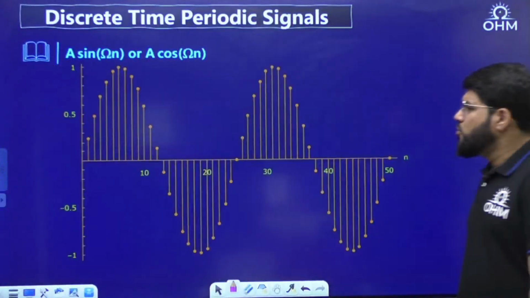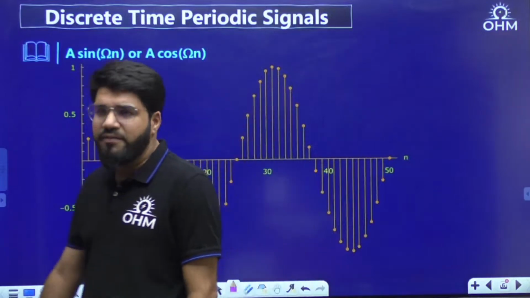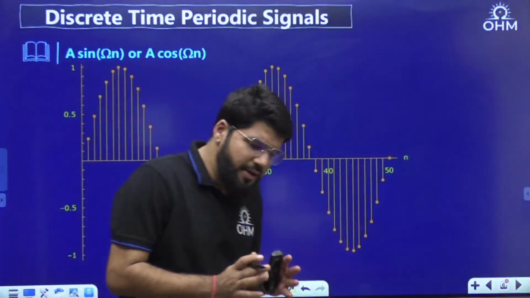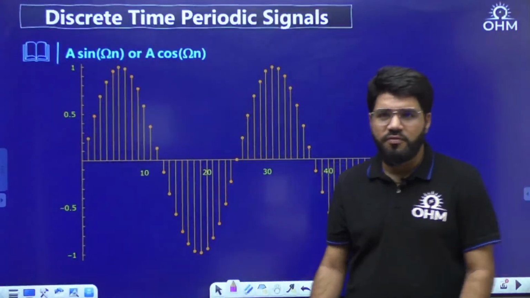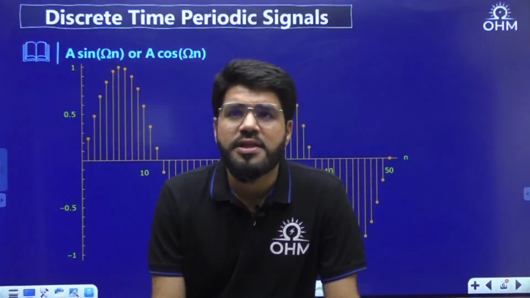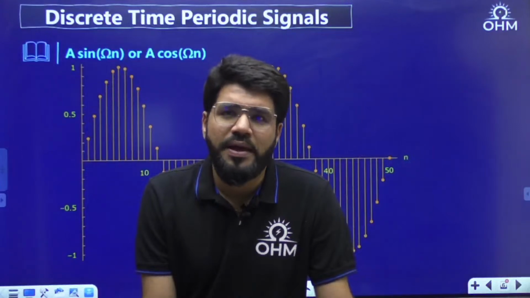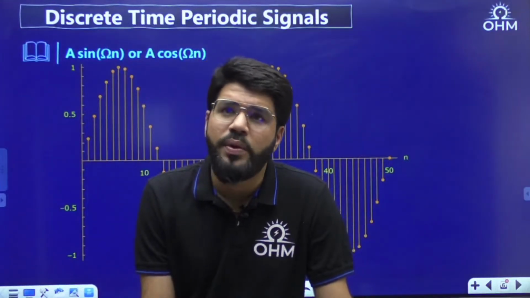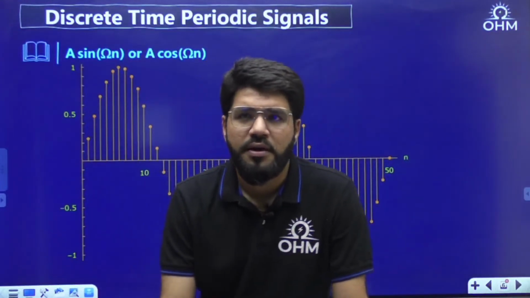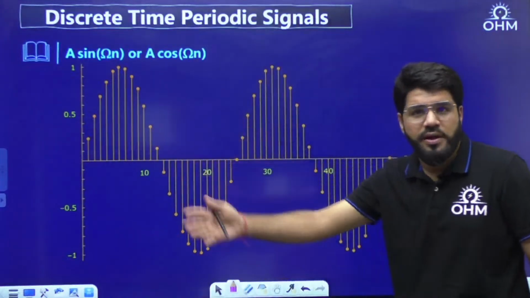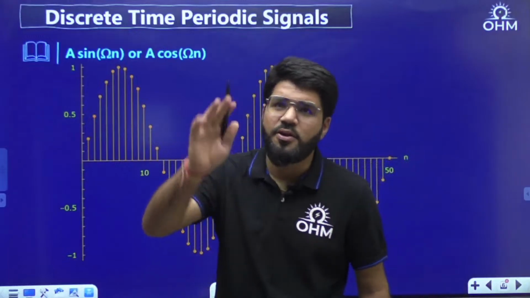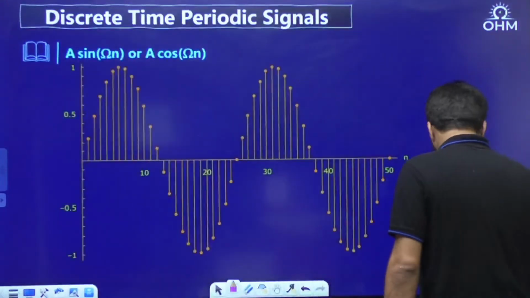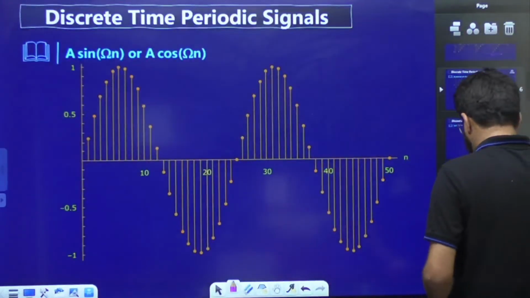Now, moving ahead to the next, a very, very important point, what we learned in continuous time domain, and we will also compare with the results of continuous time domain. In continuous time domain, A sin omega t, A cos omega t is always and always periodic. What happens here?